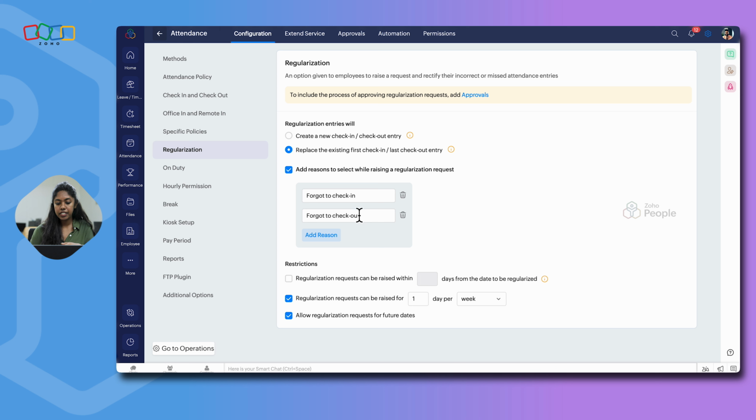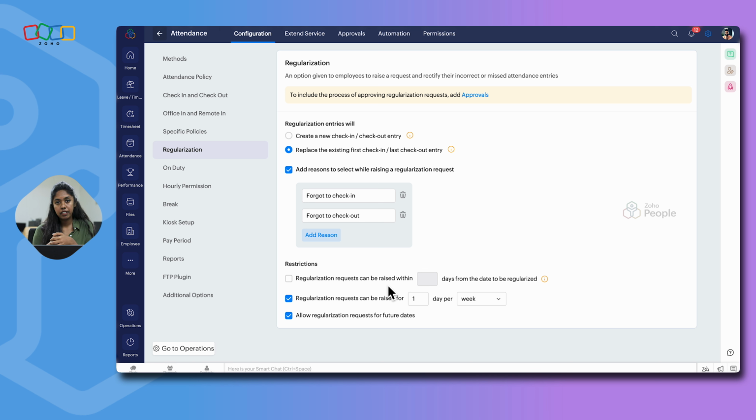You can add the reason for regularization so that the employee will have an option to select the reason. And you can add a few more restrictions here. Number one, the number of days within which the employee has to raise the request. Number two, for a particular week or for a particular month or pay period, how many regularization requests an employee can submit.